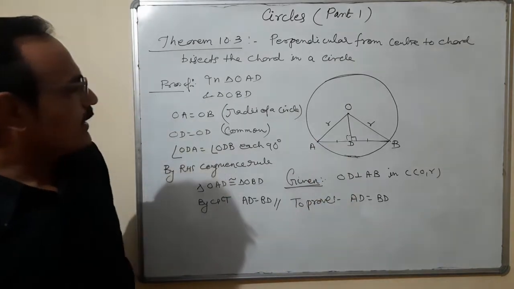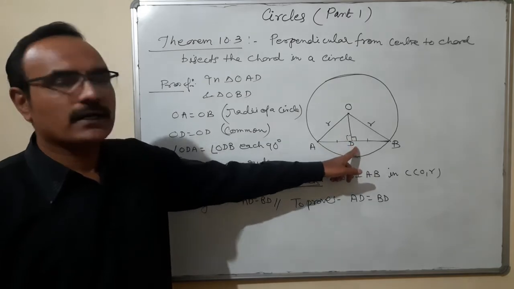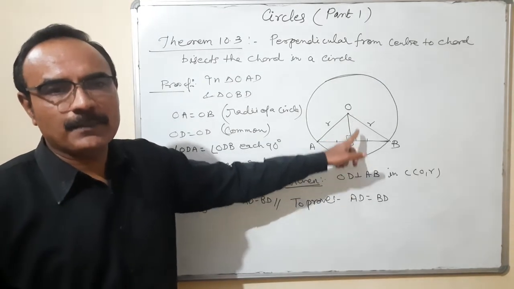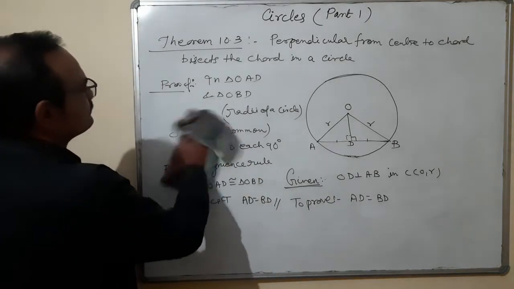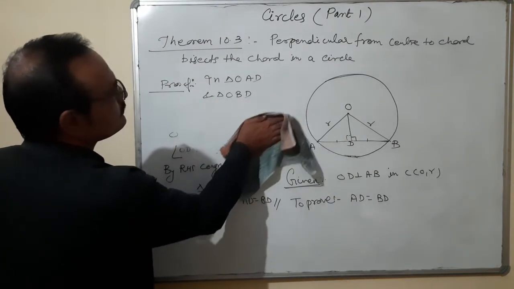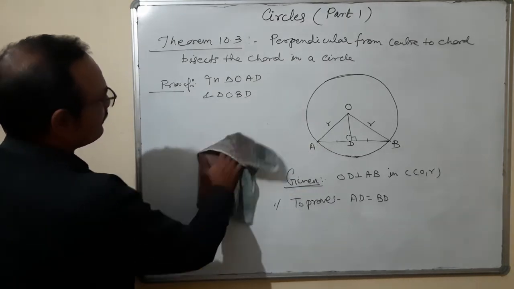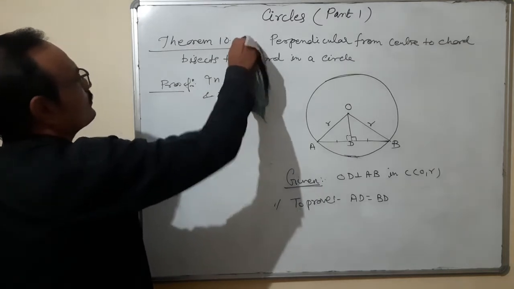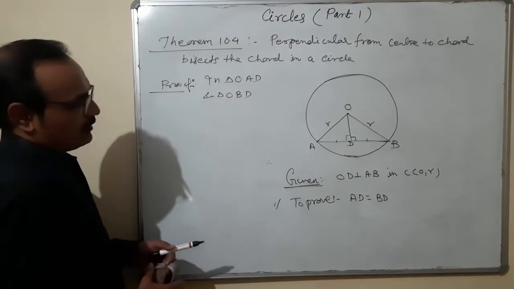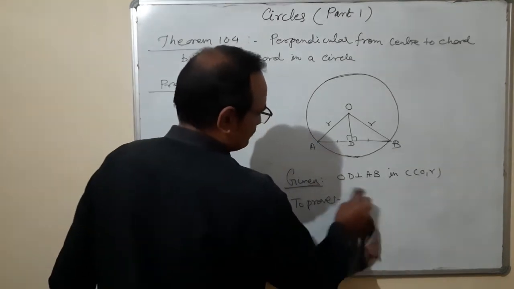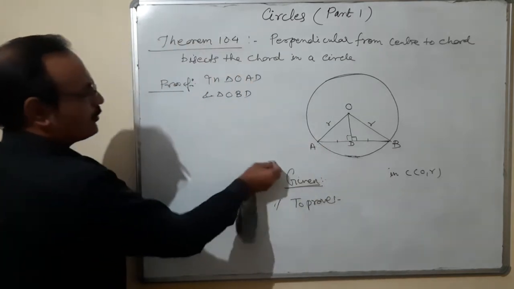That means in a circle, a line joining from the center to the midpoint of the chord will be perpendicular to the chord. Theorem 10.4, the converse part.